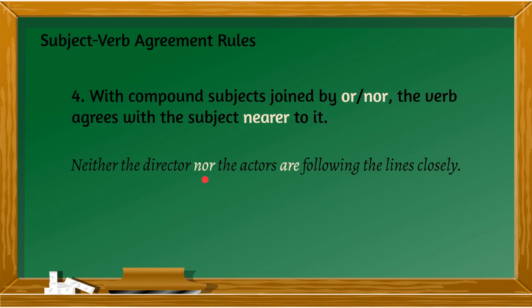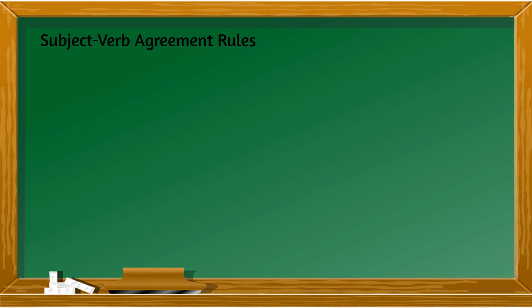So you have here the connector nor in your compound subject. But this time it's not and, you are using or or nor. You have to follow the number of the nearest noun. So actors is plural, therefore your verb is are. The nearest subject is actors, therefore the verb is are.